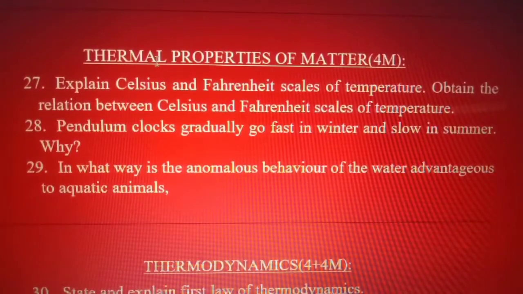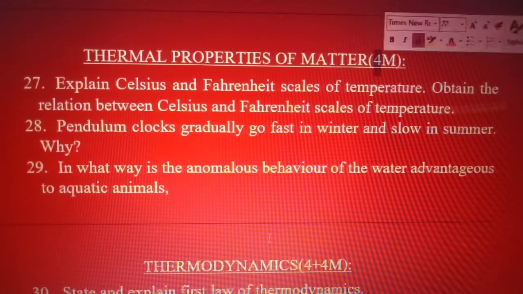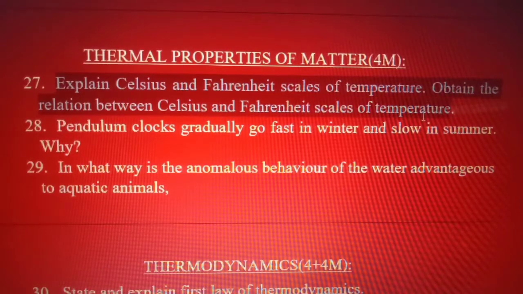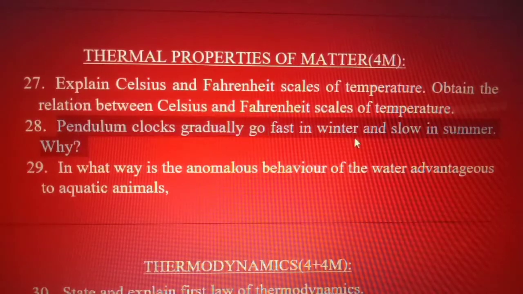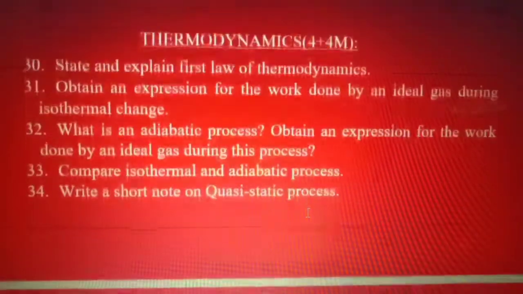And coming to the thermal properties of matter, we have 3 important questions, and you are going to get 1 4 marks question for your IPA examination. And the questions are explain Celsius and Fahrenheit scales of temperature, obtain the relation between Celsius and Fahrenheit scales of temperature. Pendulum clock gradually go fast in winter and slow in summer. Why? In what way is the anomalous behavior of water advantageous to aquatic animals?